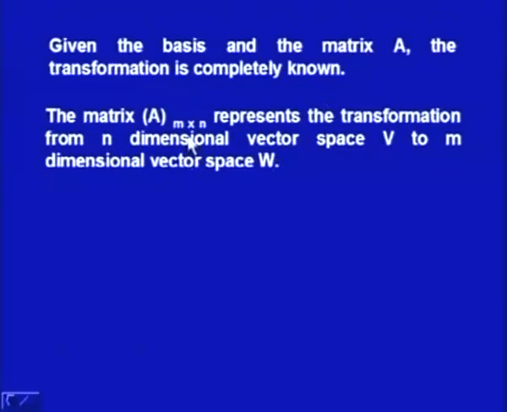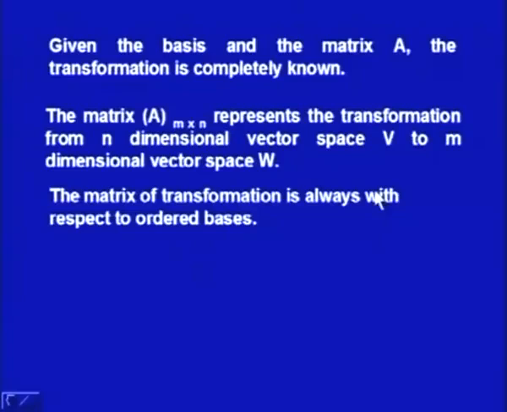The matrix A will be an m by n matrix. Why? Because we have n vectors, so we are going to have n columns, and in each column there will be m entries, so we will have A as m by n, m rows and n columns. So this represents the transformation from an n-dimensional vector space V to an m-dimensional vector space W.